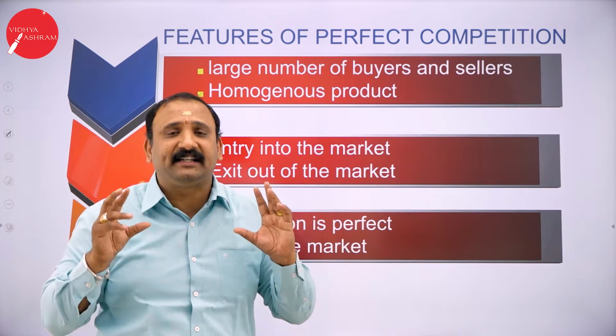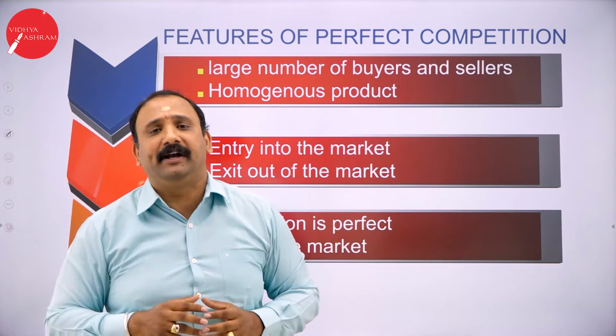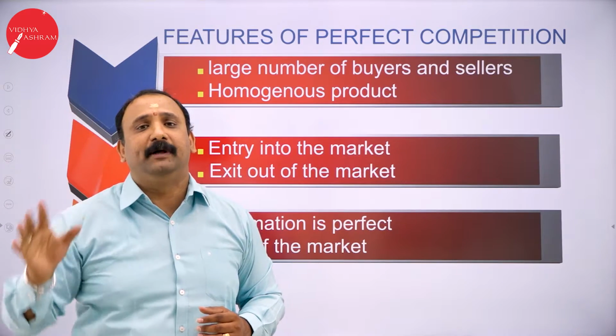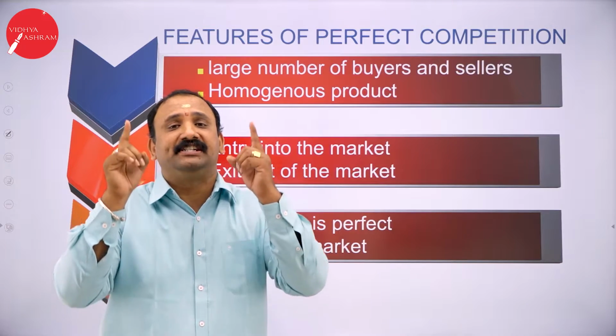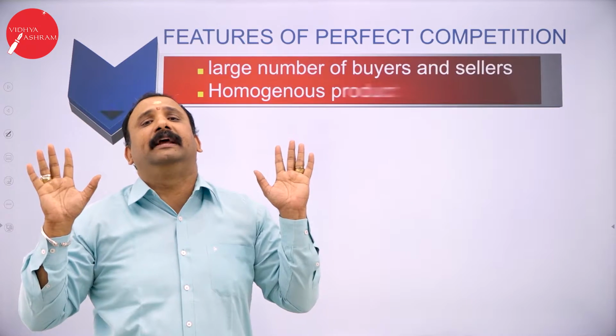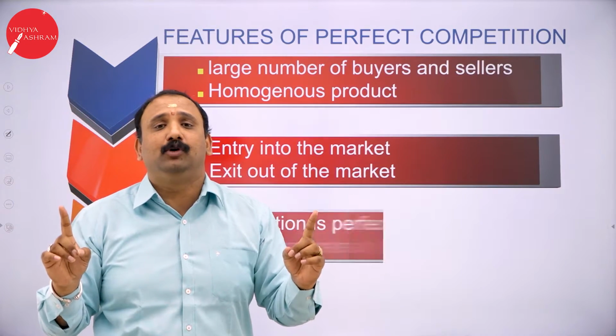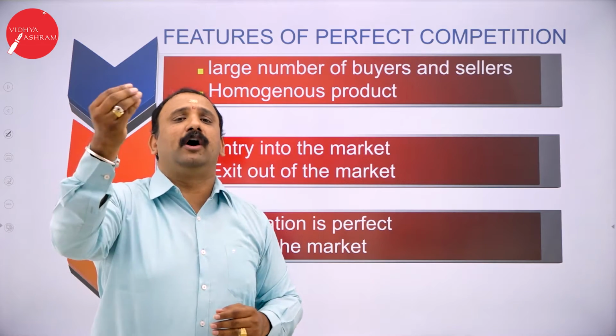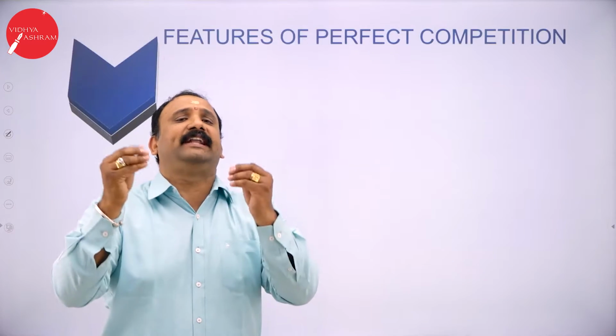So the seller does not have to worry about the buyer. Whatever I am going to sell in the market today, there is a buyer available. So I don't have to go in search of the buyer. There is a buyer already available in the market. All I have to do is sell the product in the market. The buyer will automatically come to me and take the product.